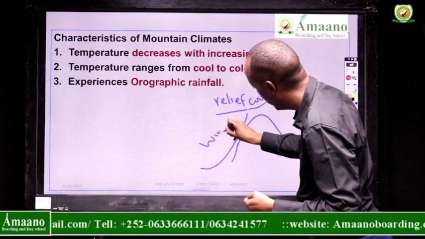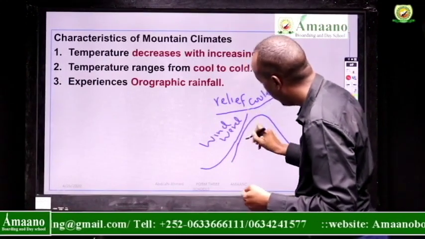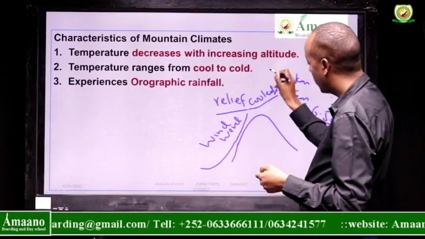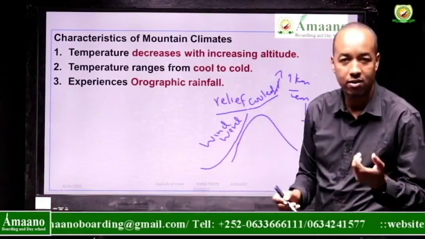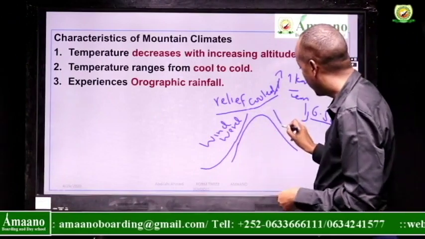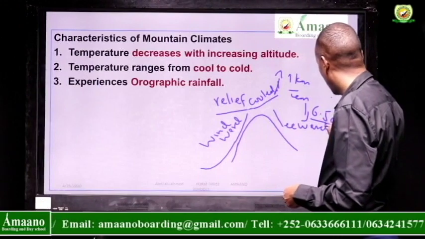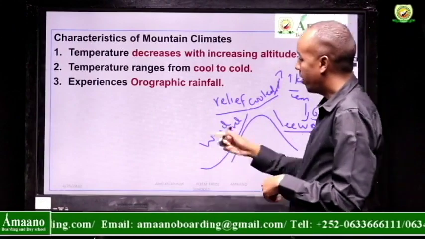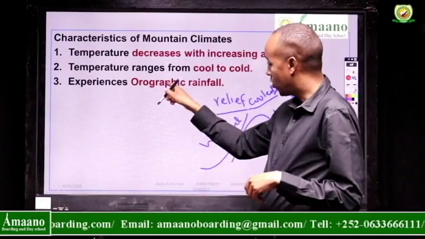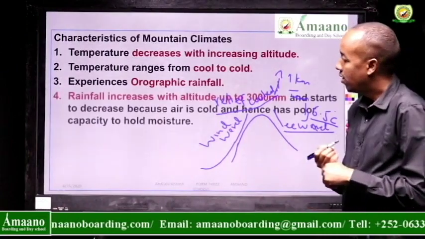The windward is the slope of the mountain where the wind goes up, and it is the area that gets the rainfall mostly. The side that is not blown by the wind is called leeward. This part doesn't get a lot of rainfall. So this type of rainfall is called orographic rainfall.